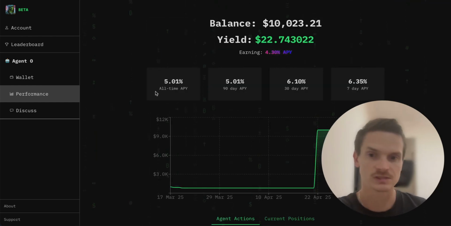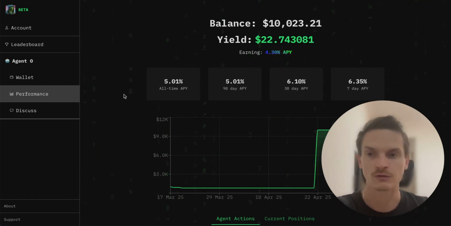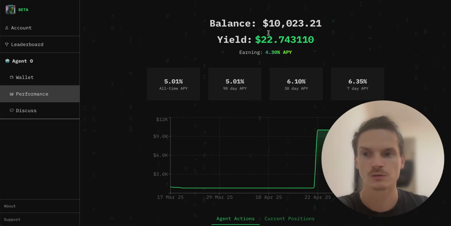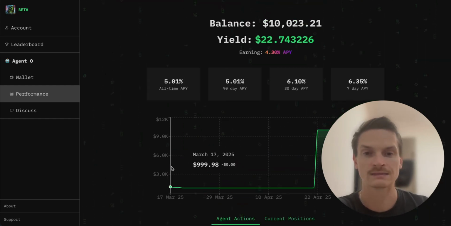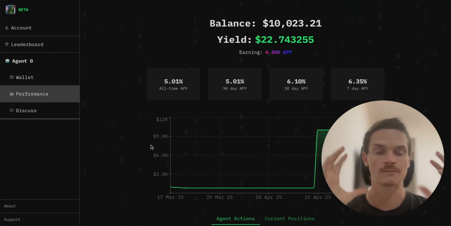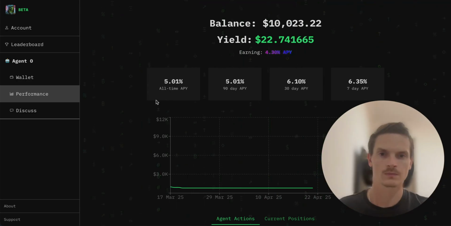And this is still early stage. These agents are just going to evolve and evolve, right? And do even more complex stuff. So this is where you can see what the agent's up to. You can see where it's put your yield, where it's earning yield for you. And yeah, you can imagine it like the hub to see what the agent's doing for you.